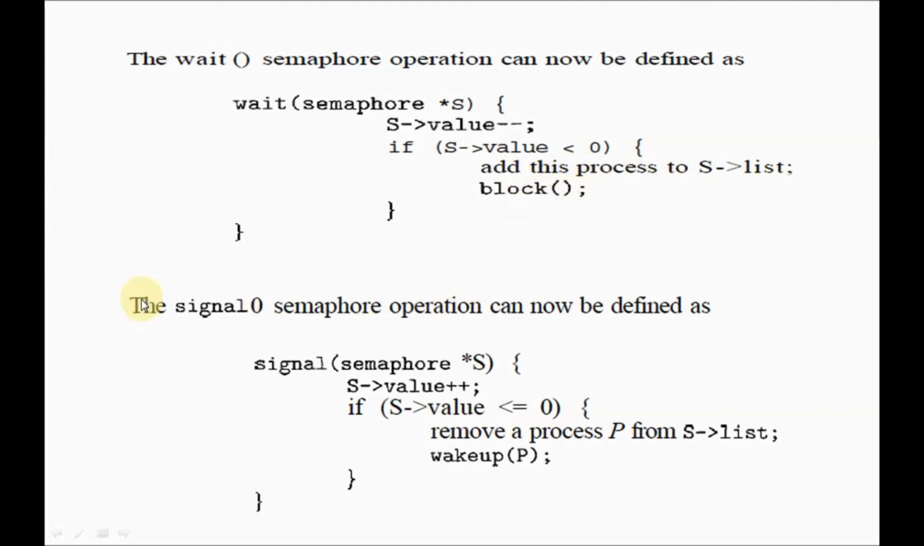Now, what will signal do? Signal, see, the S value here will be decremented, you know that, right? Wait means decrement, signal means what? Increment. So here signal means, what is the meaning? Signal means one process completed its execution, then I can move one of the processes in this list from the waiting state to the ready state.